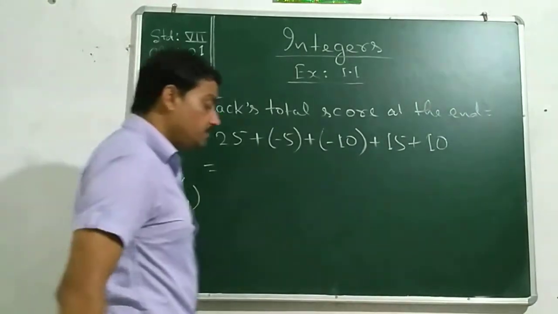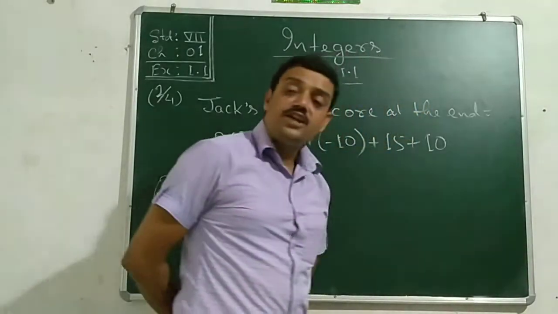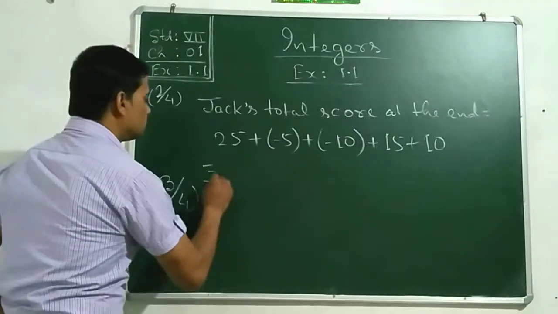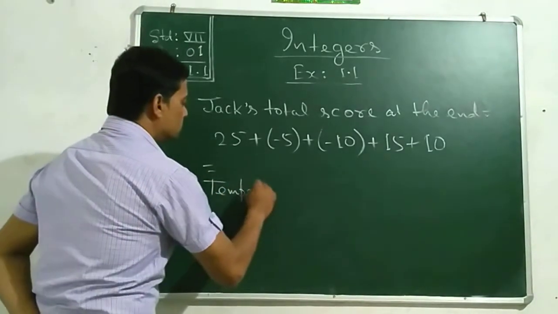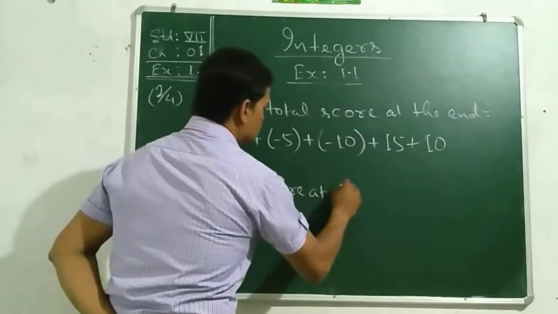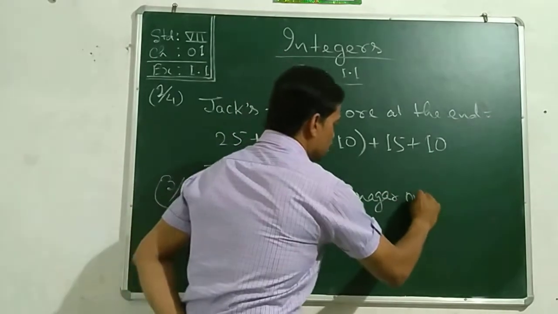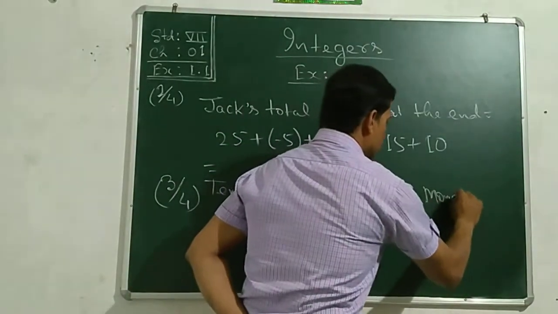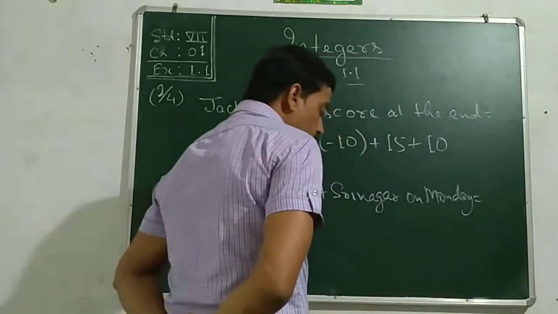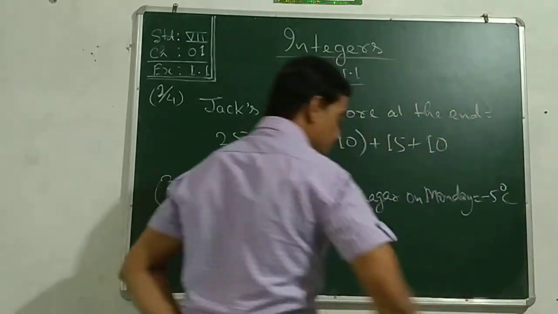In the third sum, temperature of Srinagar is given on Monday. That is -5 degrees Celsius, -5 degrees Celsius.